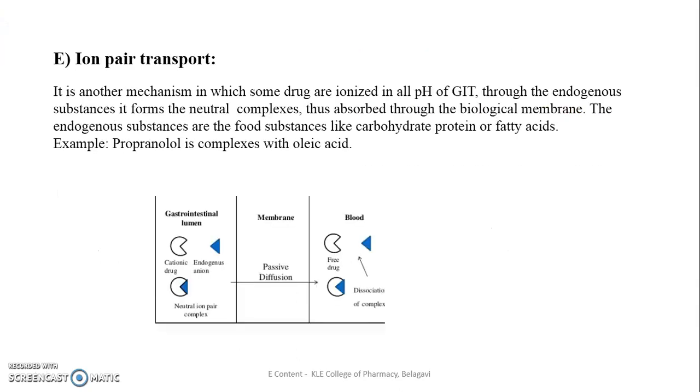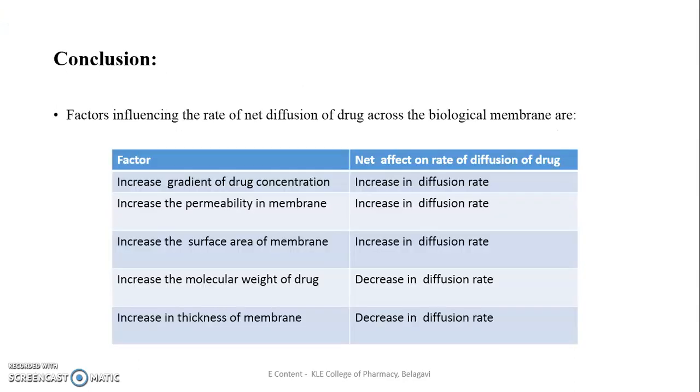Ion pair transport is the last one. It is another mechanism in which drugs that are ionized at all pH form a neutral complex with endogenous substances, thus allowing absorption through the biological membrane. Endogenous substances are food substances like carbohydrates, proteins, and fatty acids. For example, propranolol, a beta blocker, complexes with oleic acid. Thus, the transport is enhanced.